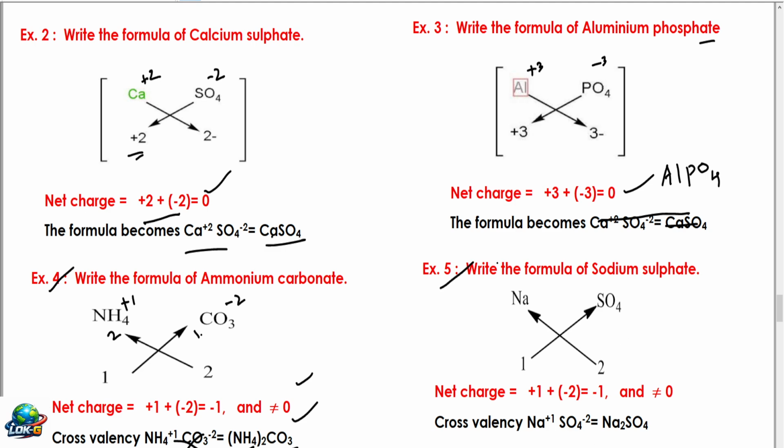Let us take a fifth example. Sodium sulfate. What is the valency of sodium? Plus 1. Valency of sulfate minus 2. So therefore, you have to take this 2 to sodium and 1 to sulfate. Crisscross method. Because plus 1 minus 2 becomes minus 1, it is not obeying the rule. Therefore, you have to cross the valency. Then the formula becomes Na2 with sulfate 1. The formula of sodium sulfate, Na2SO4, is ready.